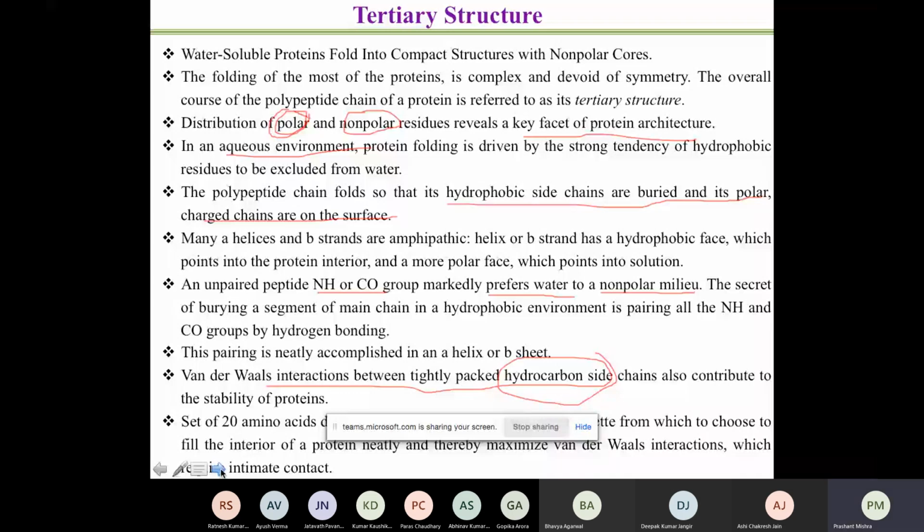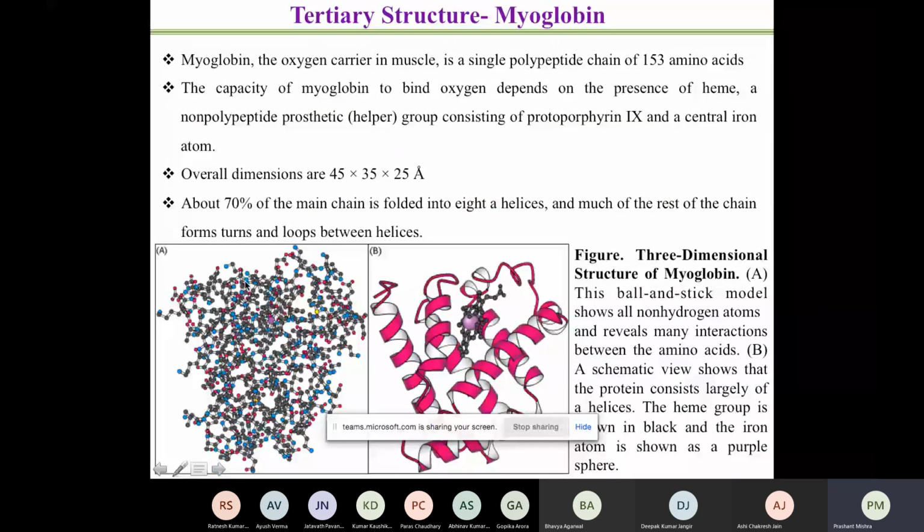There is a set of amino acids. This I have already discussed. They can have different types of interaction. So this is the structure which I have already referred to, the ball and stick model, where you have seen how they are present.